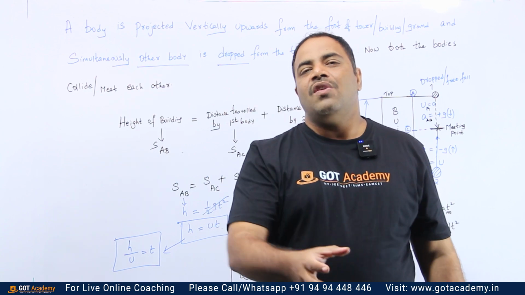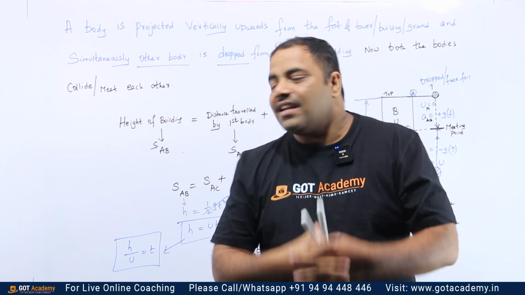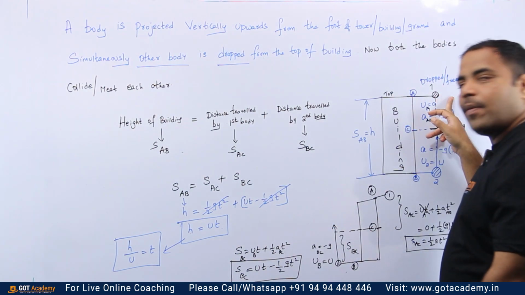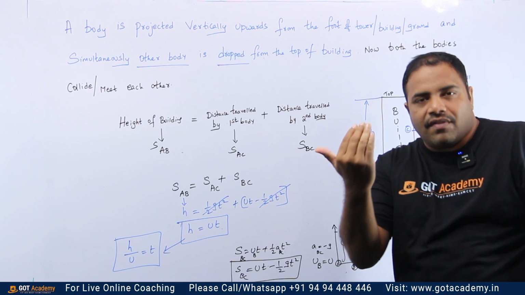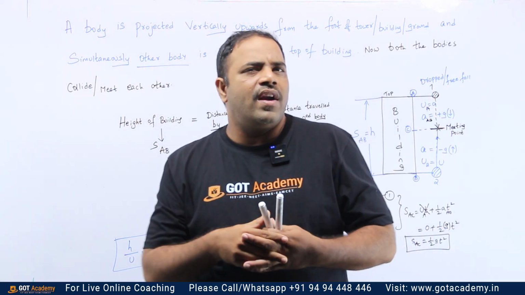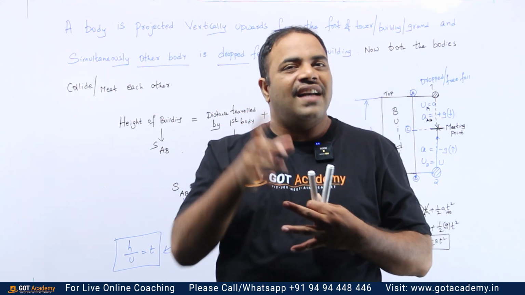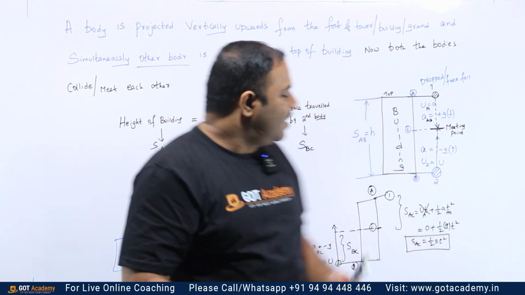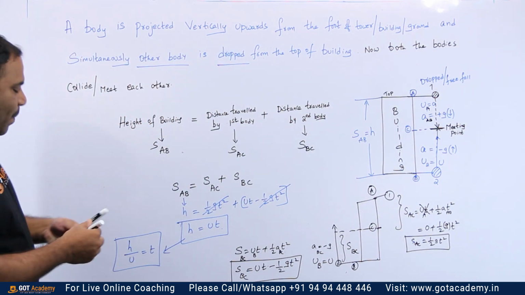If two bodies are projected simultaneously in opposite directions, the first body is dropped or freely fallen and the second body is projected from the ground, no doubt they both will meet at some particular point. At that point, the time taken for meeting or collision is given by the formula h by u. Just remember this, okay? Very important concept.